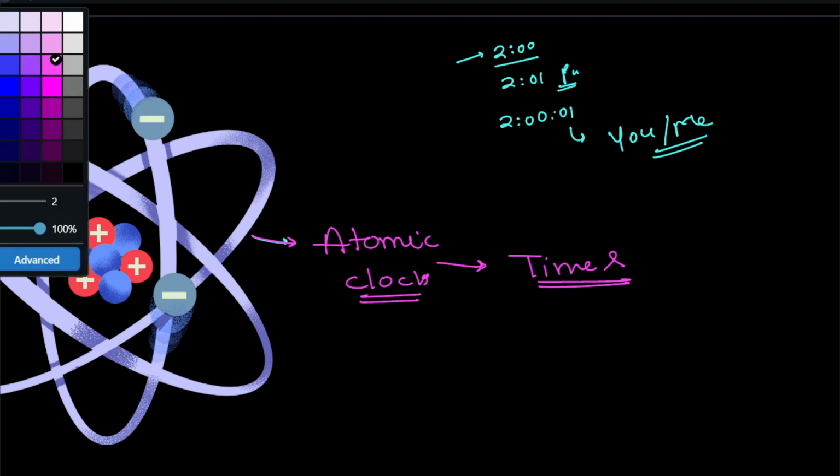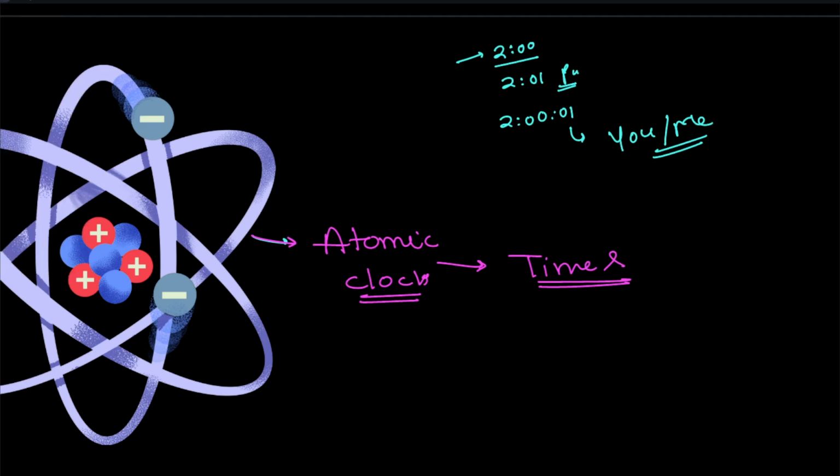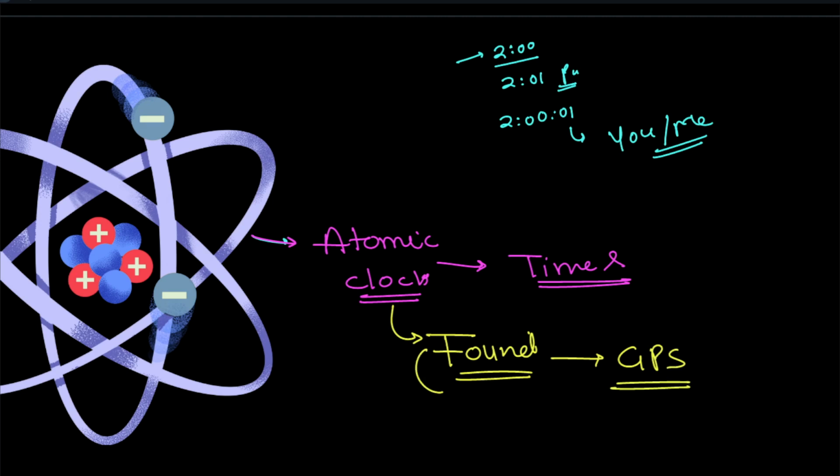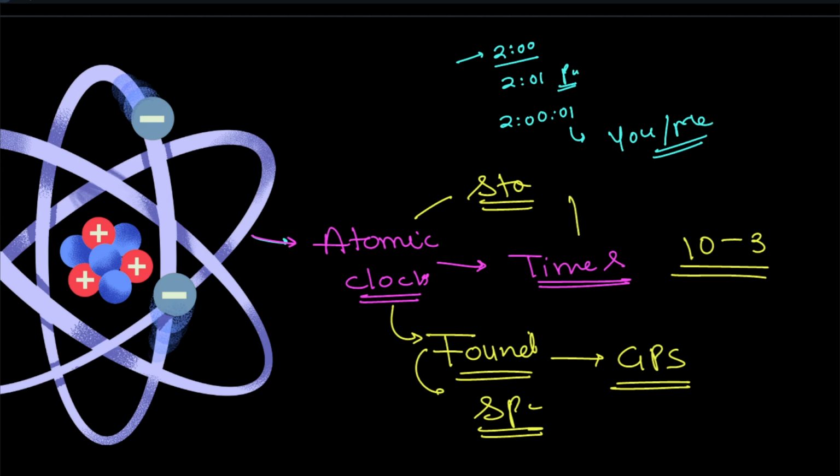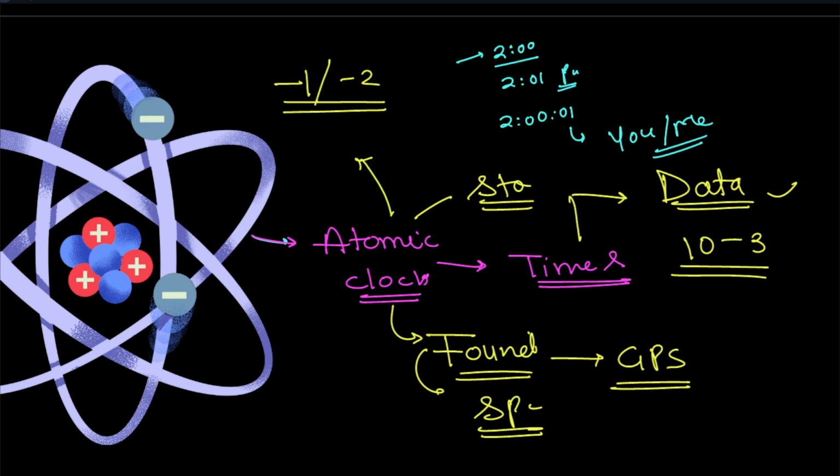These atomic clocks are also the founding basis for many technologies such as GPS, space technologies, and stock market technologies, where even a millisecond matters, for example when we are transferring data. So if the Earth's time goes here and there, even by 1 or 2 milliseconds, it will affect the atomic clocks and the technology that we are using.